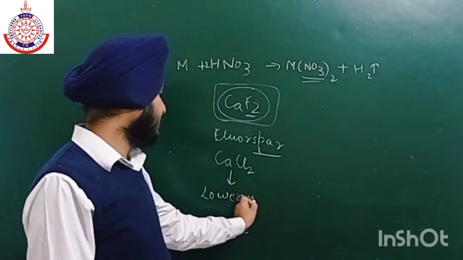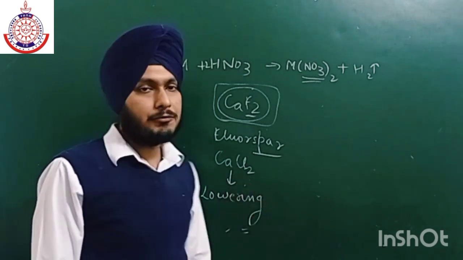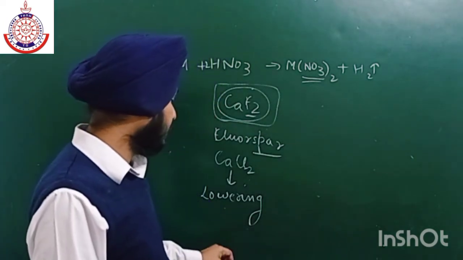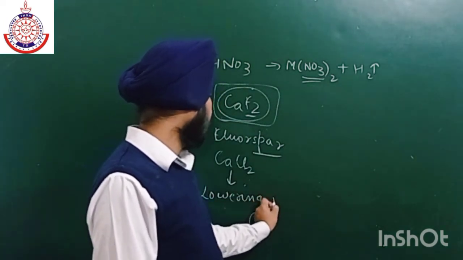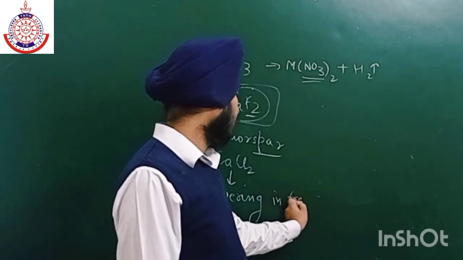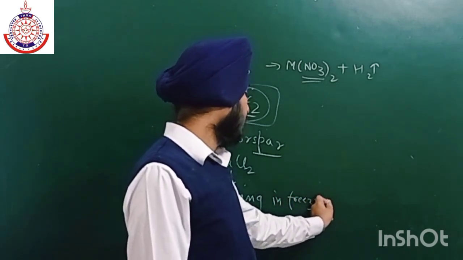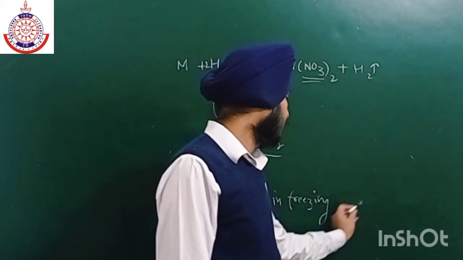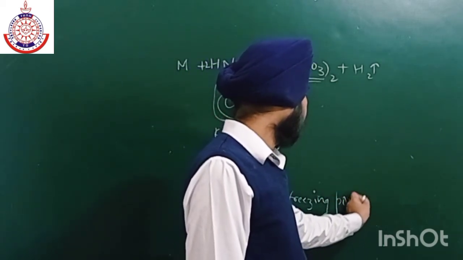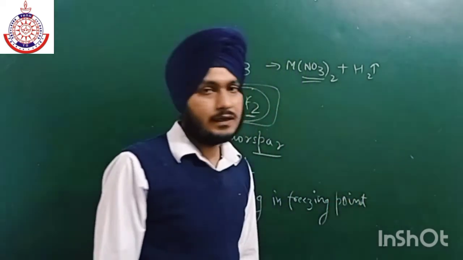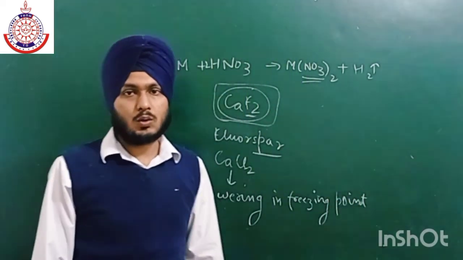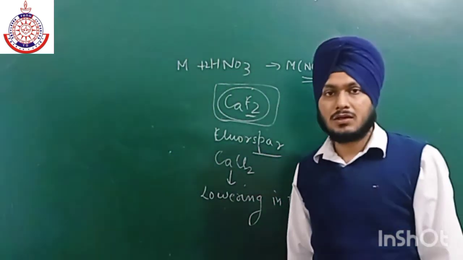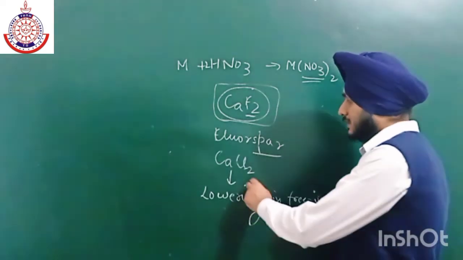We will discuss each and every compound in questions, and cover all the important things about each compound. Lowering of freezing point is used in areas where the temperature is very low, even in minus. There we use CaCl2.